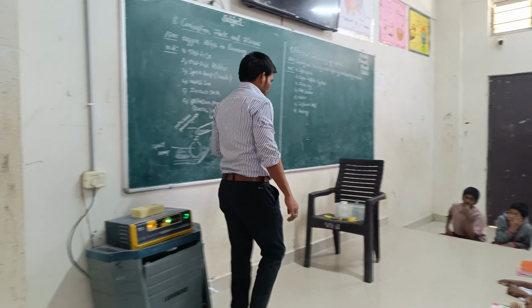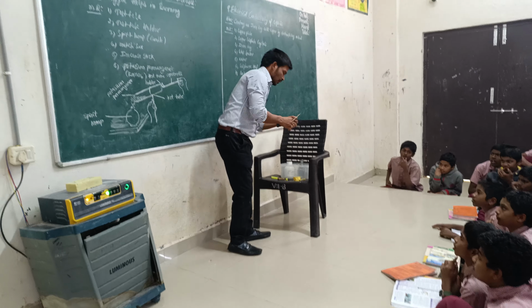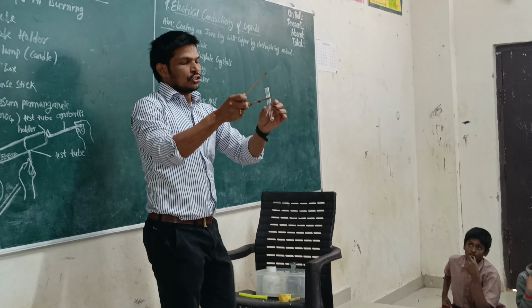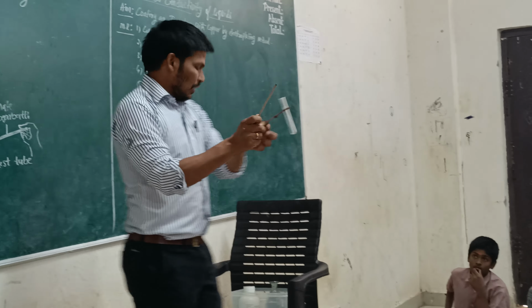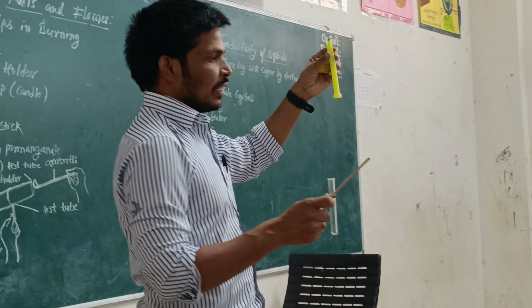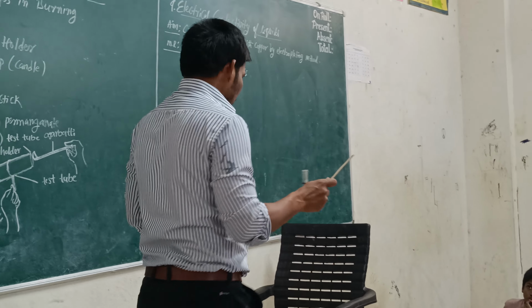So see, this is the incense stick. This is a test tube and this is a test tube holder. Matchbox and candle. Instead of a spirit lamp, in this activity we are using a candle.